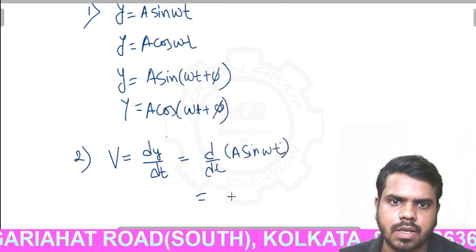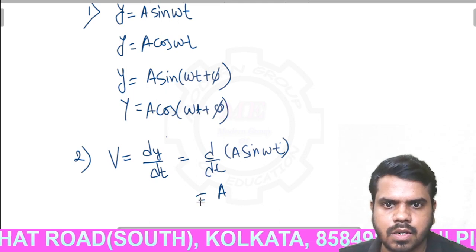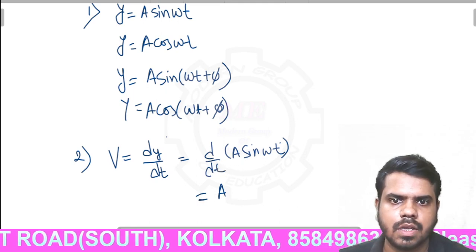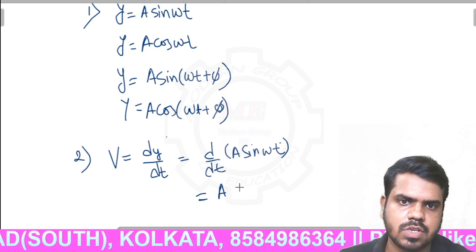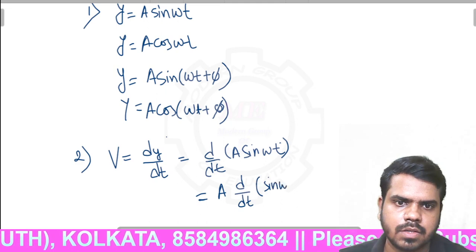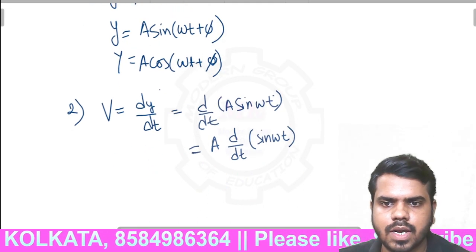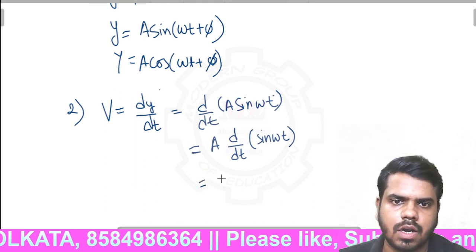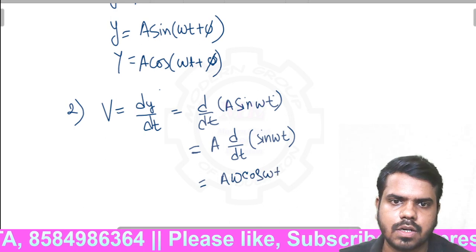Here a is a constant, it will come out of the derivative. Now d by dt of sin omega t is cos omega t, with omega coming out. So a omega cos omega t.